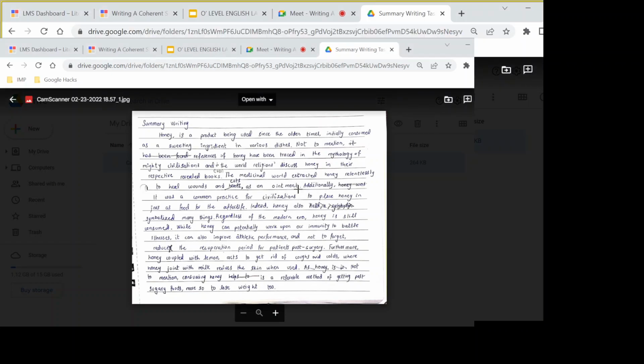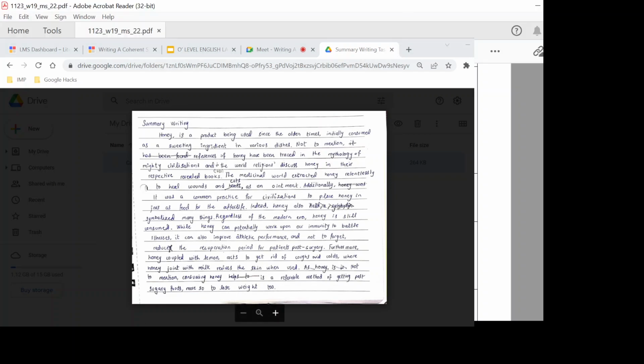The student writes, additionally, it was a common practice for civilizations to place honey in jars as food for the afterlife. Honey, indeed, also symbolized many things, regardless of the modern era. Okay, so the child has skipped this point completely, that honey was given as a valuable gift, right? Yes, ma'am. But he has written down the seventh content point instead of it. Which one is this one? The afterlife. So he has actually missed these two content points here.